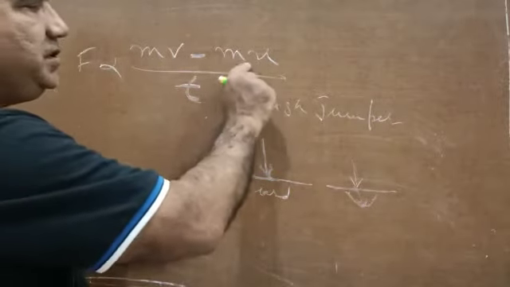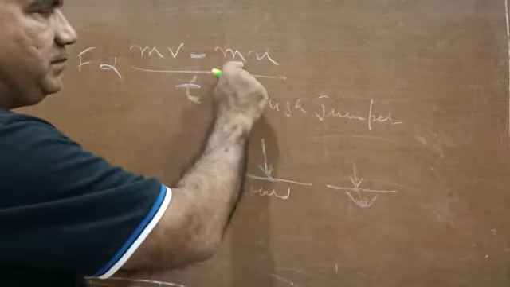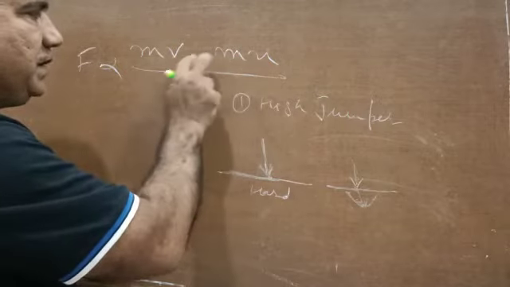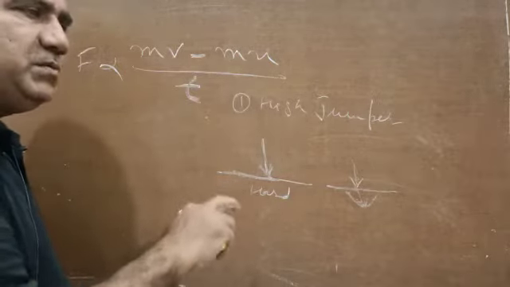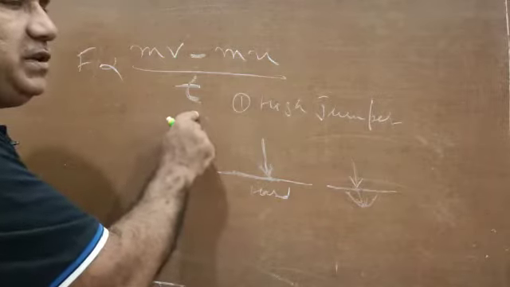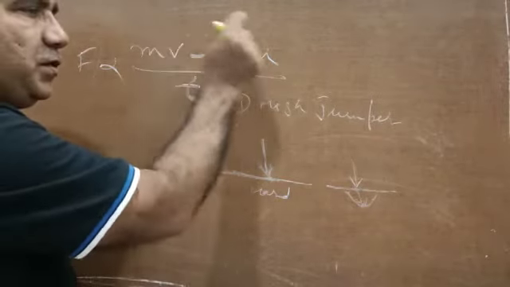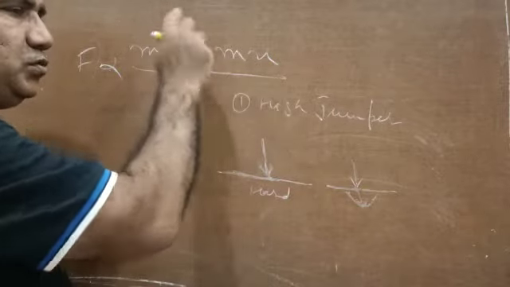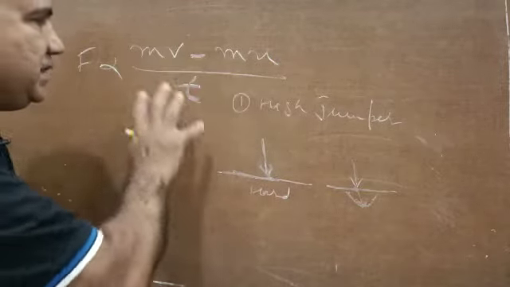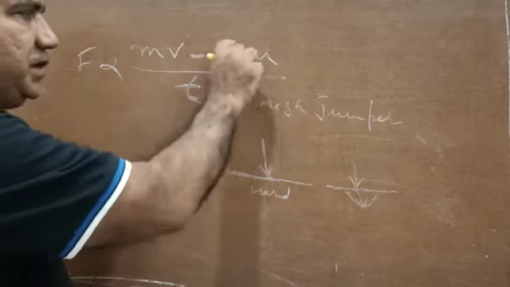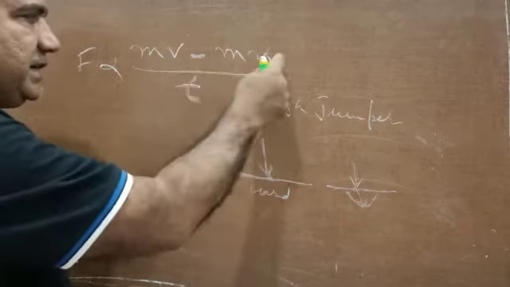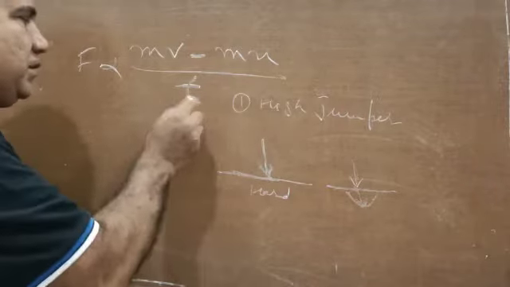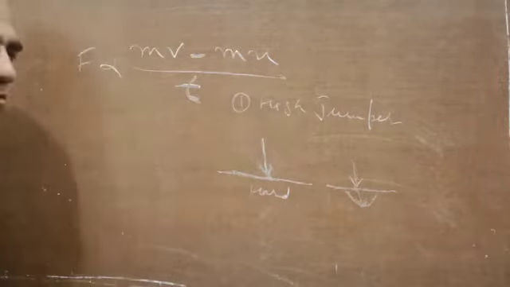See, this is the initial momentum. With the initial velocity, when mass is multiplied, it is the initial momentum. This is the final momentum. When you subtract these two, you get the change in momentum, and t is the time during which its velocity has become v from u. So this is the time taken for the velocity to change from u to v. When you divide by t, this becomes the rate of change of momentum. Initial momentum and final momentum are subtracted, the change in momentum is divided by time, and it becomes the rate of change of momentum, which is directly proportional to the force applied.